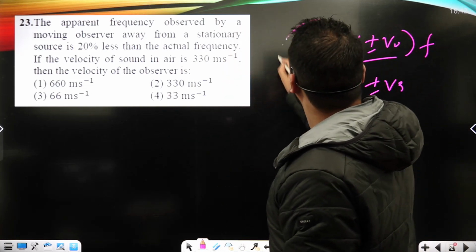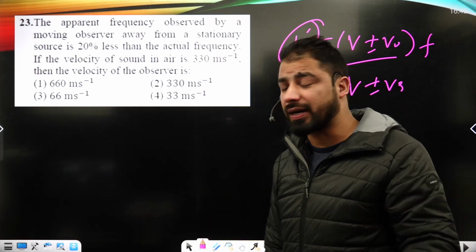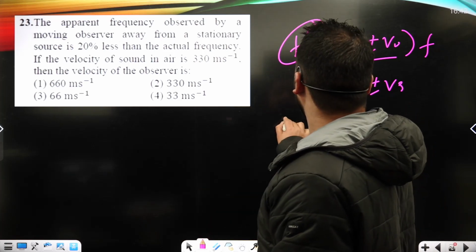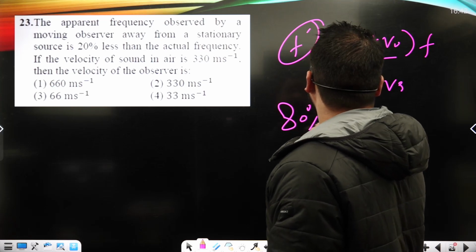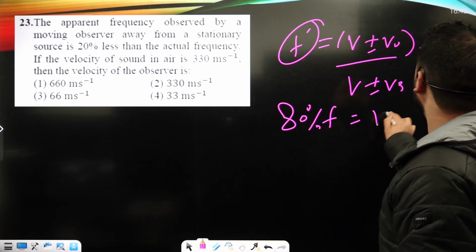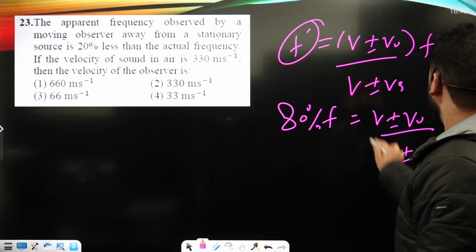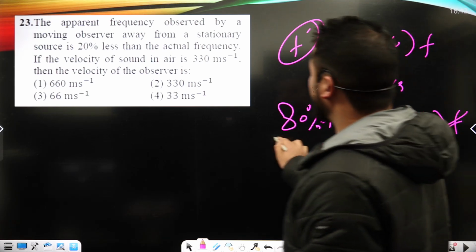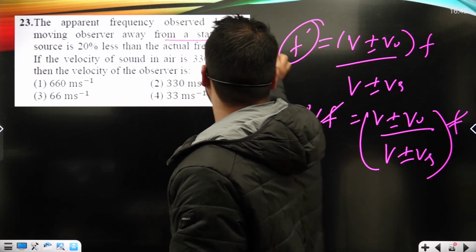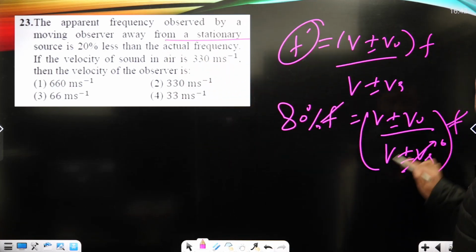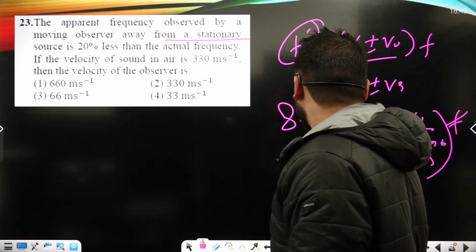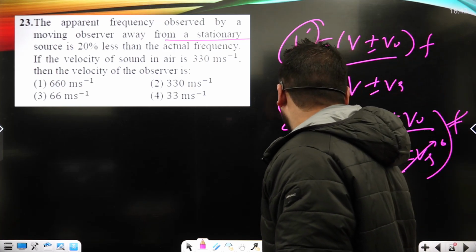This is an apparent frequency heard by the observer. It's less, meaning that it will hear 80% of the actual frequency. That's V plus minus V naught by V plus minus Vs times F. F will go, but the source is stationary, so Vs must be 0 here. 80% of F, that is 8 upon 10.